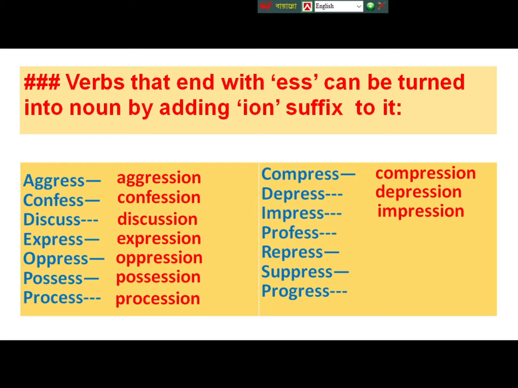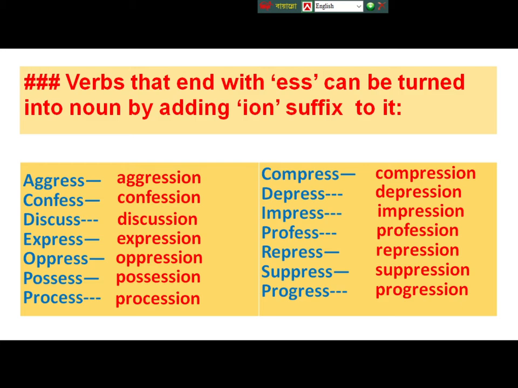Actually all the words here end with ESS, so we have turned them into noun by adding ION to them. Take a look at the words again.